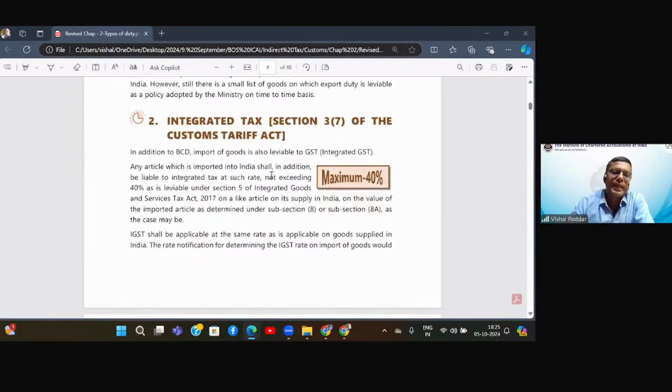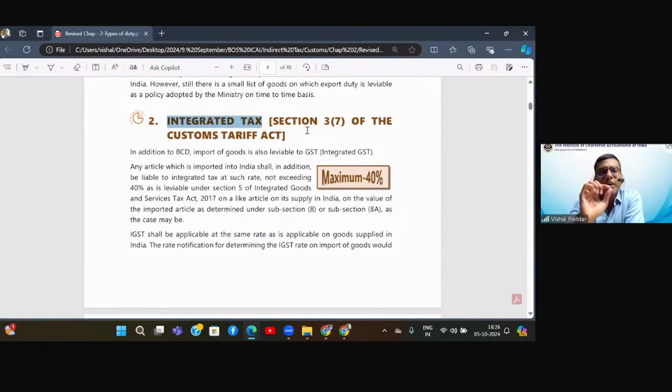Now we come to the second type of duty, which is your GST. And obviously it has to be IGST. Now this is levied by section 3(7) of the Customs Tariff Act. But here I would request you all to recall section 5 of the IGST Act. Section 5 is the charging section of the IGST Act. I hope you all remember that section 9 is the charging section of the CGST and the respective states' SGST Act. In a similar fashion, section 5 is the charging section of the IGST Act.